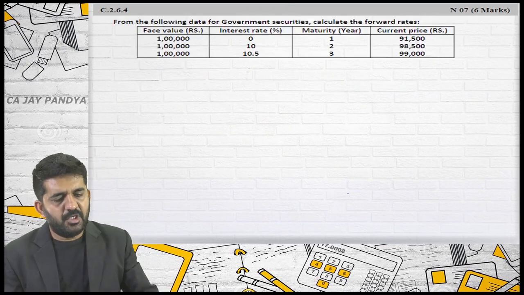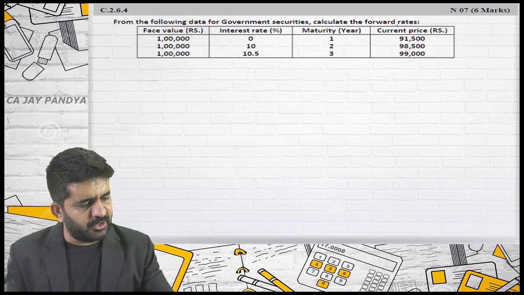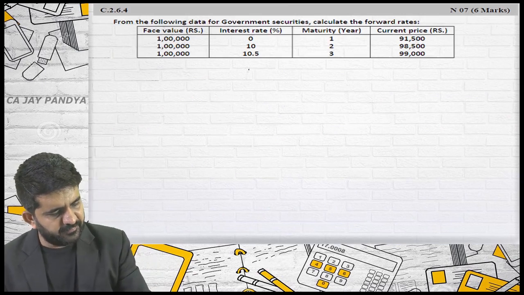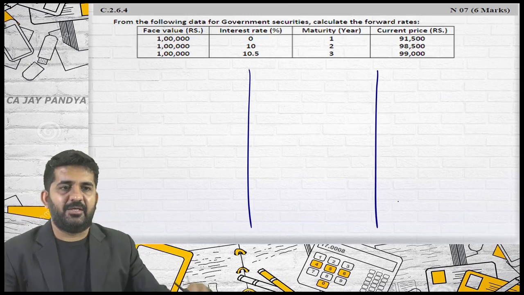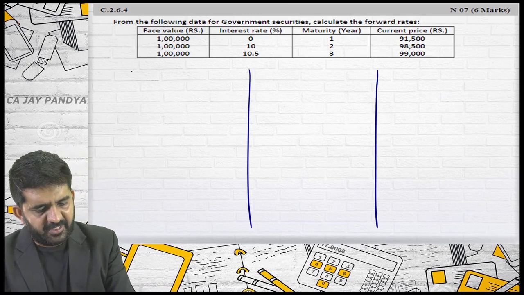It is 2.6.4. From the following data for the government security, calculate the forward rates: first year, second year and third year. Let me find out on the same page so that we can get the answer.